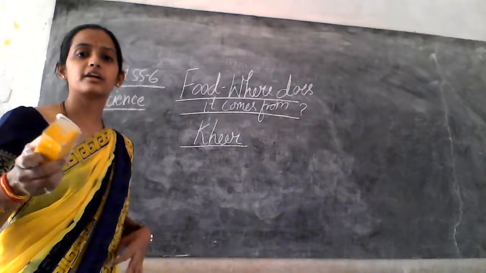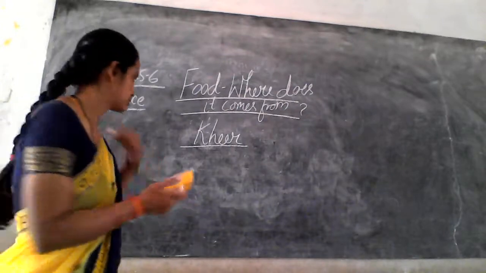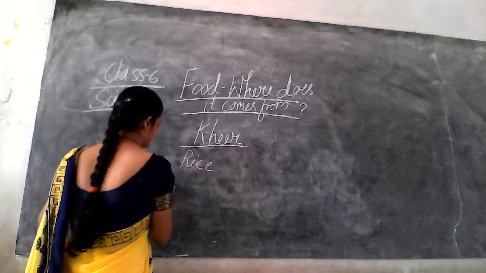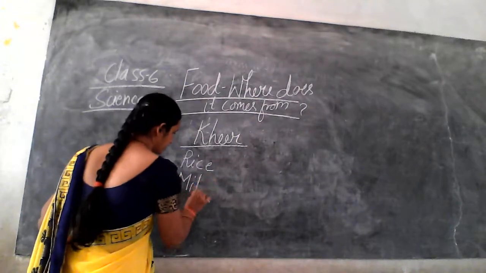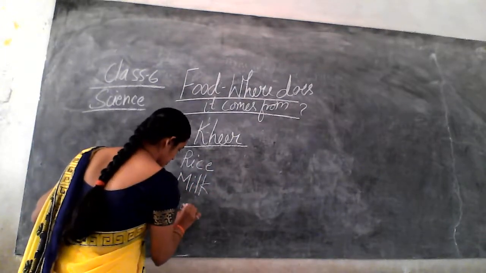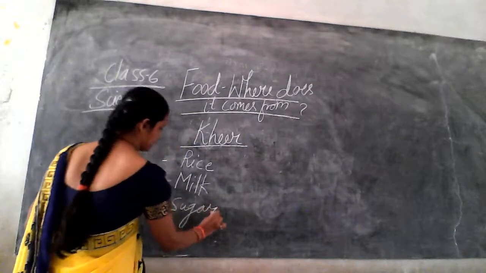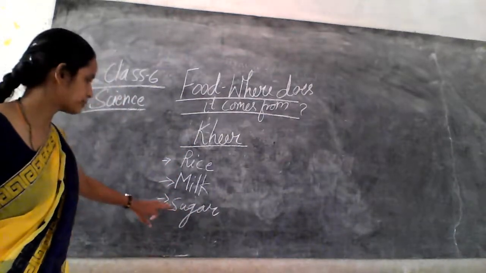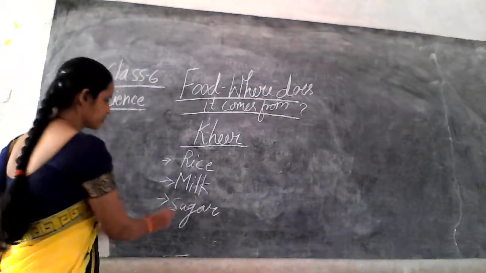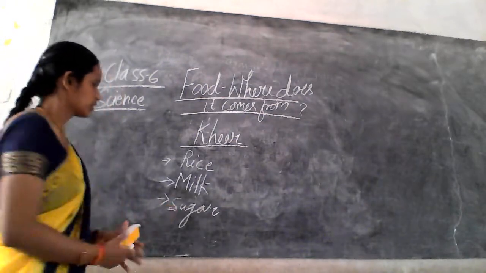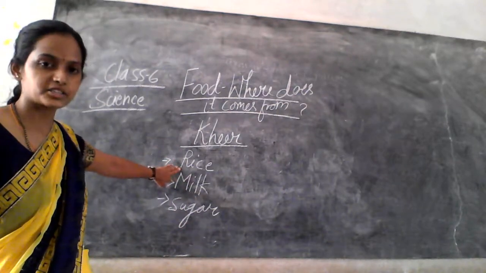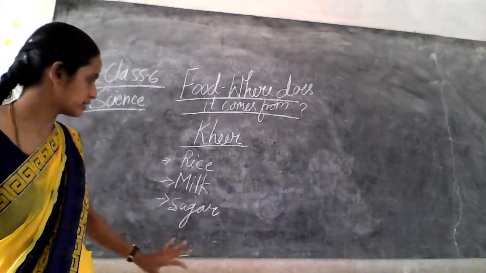This is one kind of dish or food item. For the preparation of kheer, we need rice, milk and sugar.